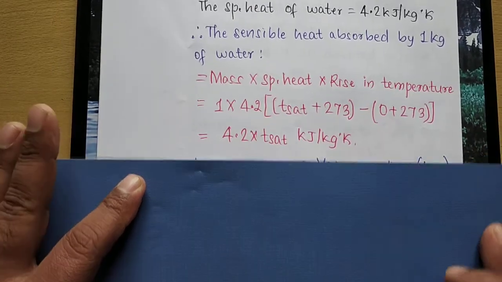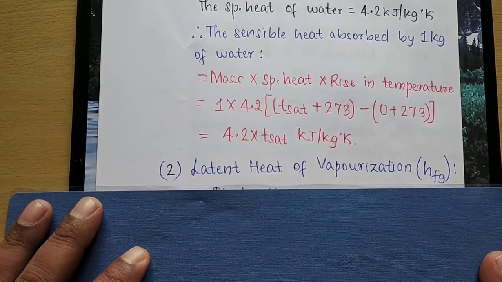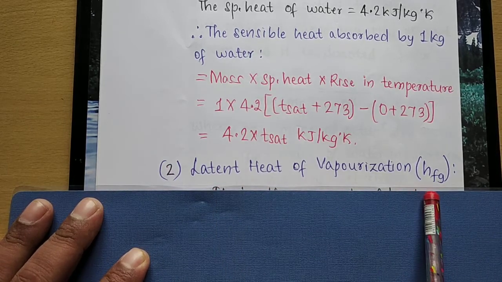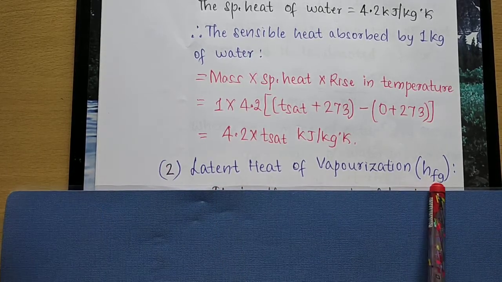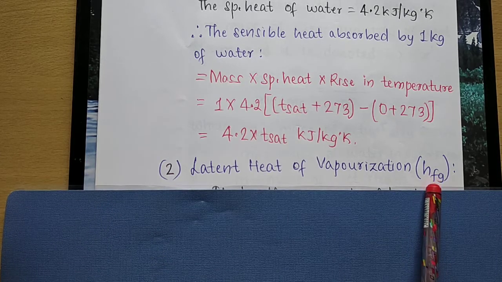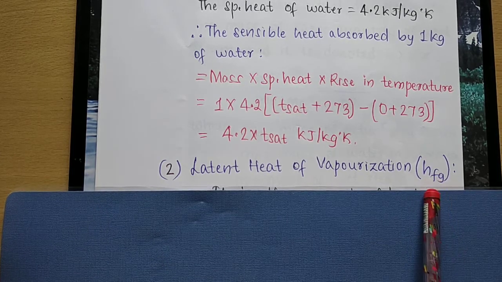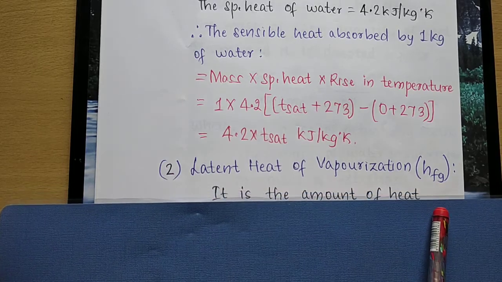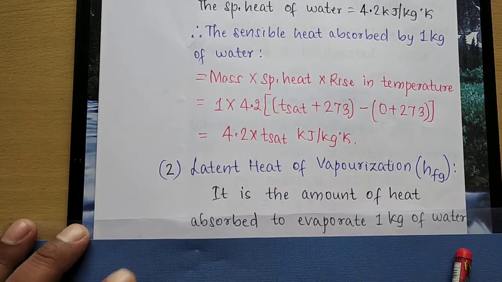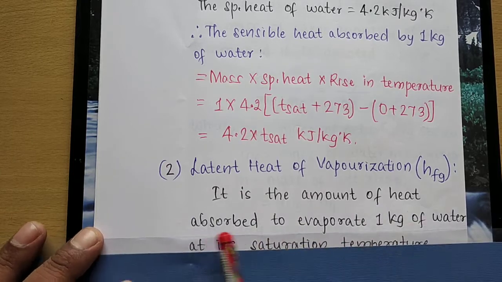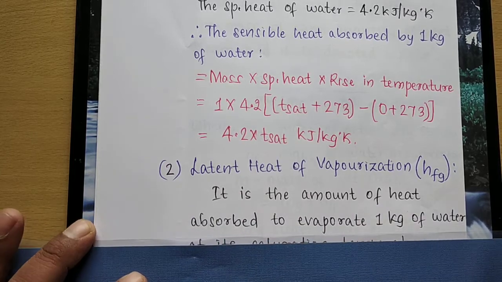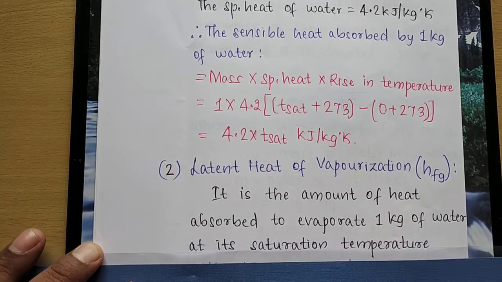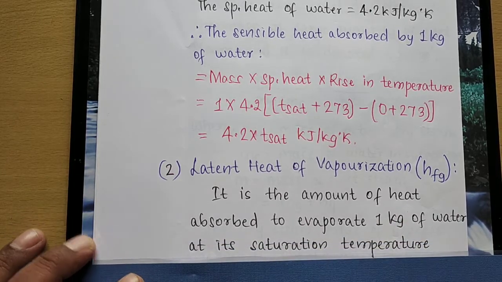The second term is latent heat of evaporation, or enthalpy of evaporation. The symbol I use here is hfg. I can define this as the amount of heat absorbed by 1 kg of water to evaporate it at saturation temperature.